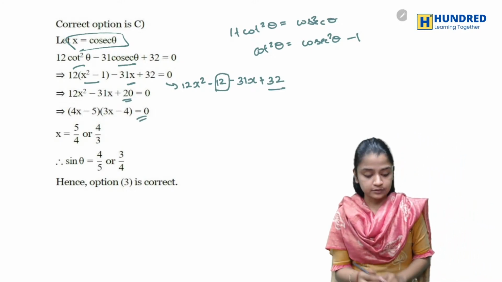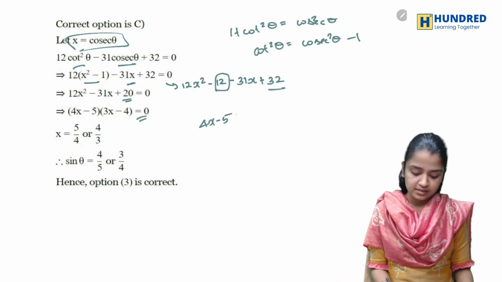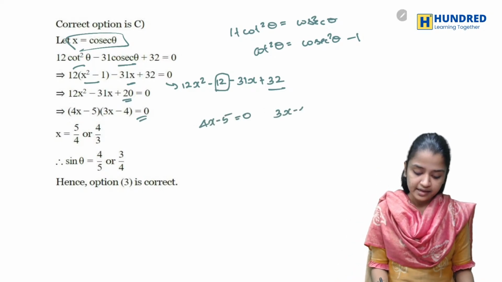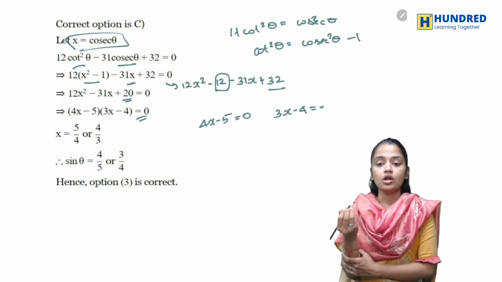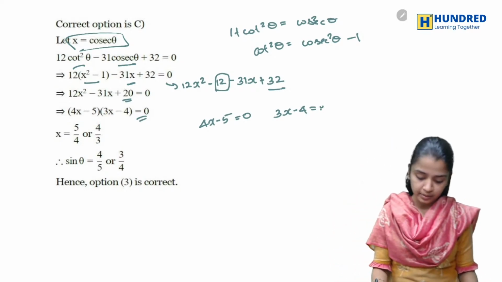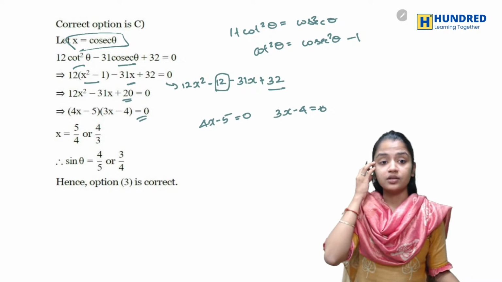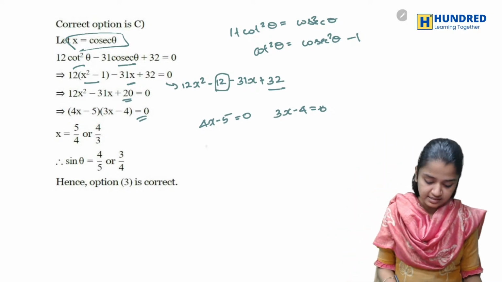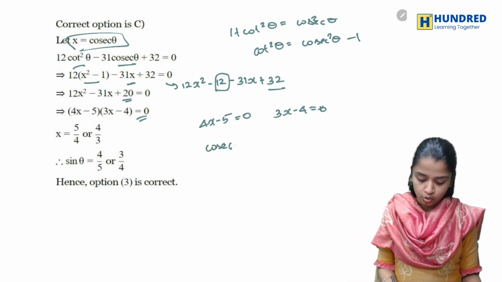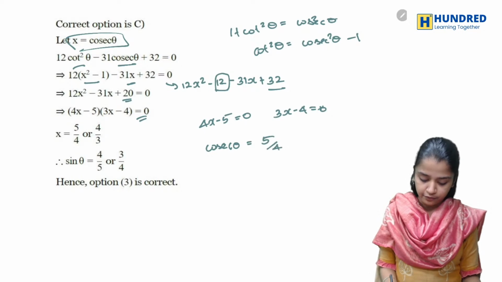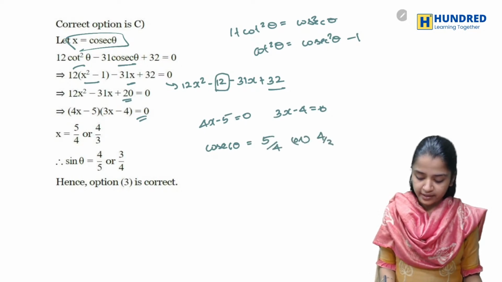One is 4x minus 5 is equal to 0. The other one is 3x minus 4 is equal to 0. Now, after this, what am I doing? I'm finding the x value. If you know that x is nothing but cosec theta, then cosec theta is either 5 by 4 or 4 by 3.